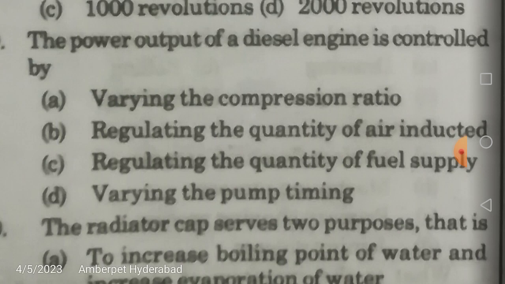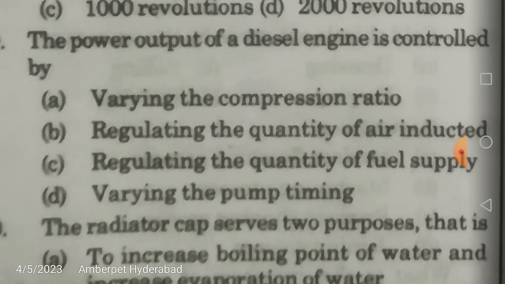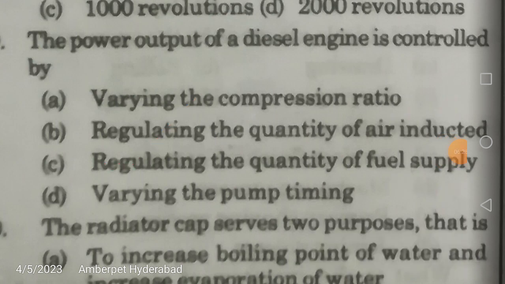But in case of a petrol engine, it is not the case, because the air-petrol mixture is sucked and compressed. At the end of the compression stroke, just before that, we ignite it with the help of a spark. So it is the throttle which controls the power produced by a petrol engine or SI engine, but in a diesel engine it is regulating the quantity of fuel with the help of the fuel injector. So the correct answer is regulating the quantity of fuel supply.